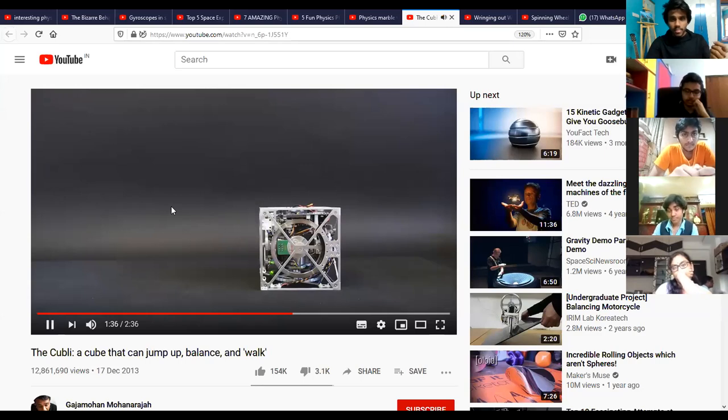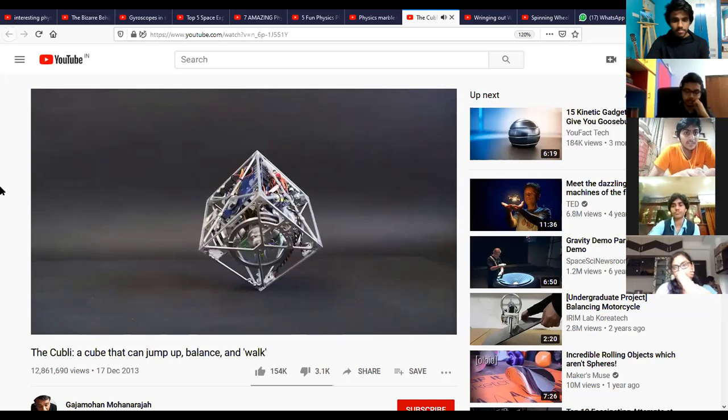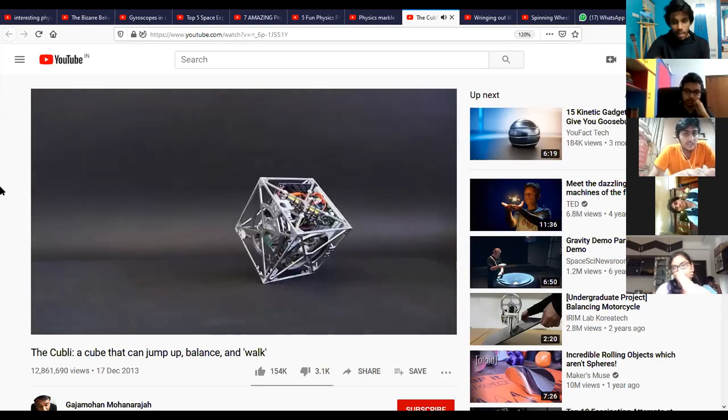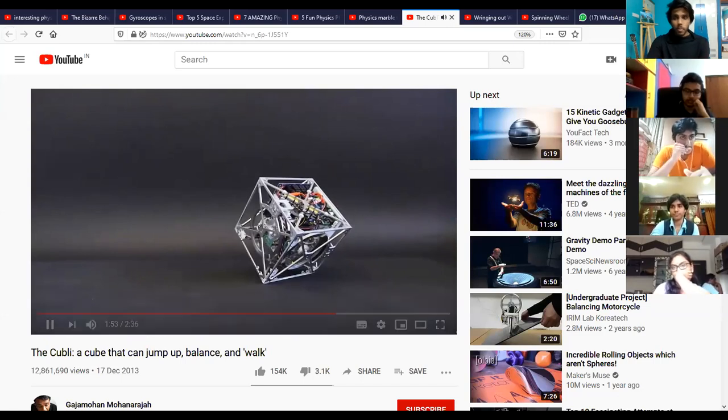Just look at this. Look how it just stood up. That's it. It raises itself. It actually balances itself. This is just an amazing tool, one of the best robots that I've ever seen.